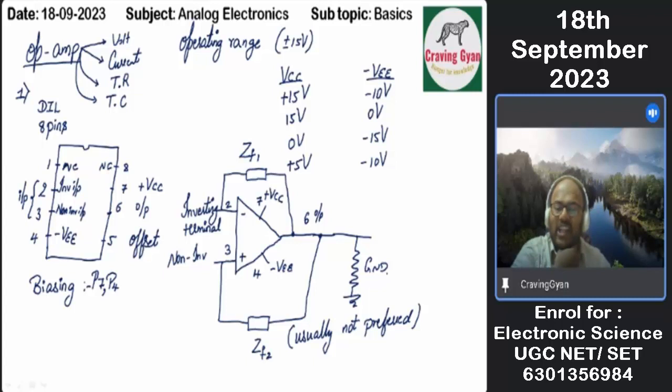Now, with respect to analog electronics, what is the load? Load is always a resistor. Occasionally, in the worst case, it will be a capacitor or inductor. 99.99% it is a resistor only. Important.